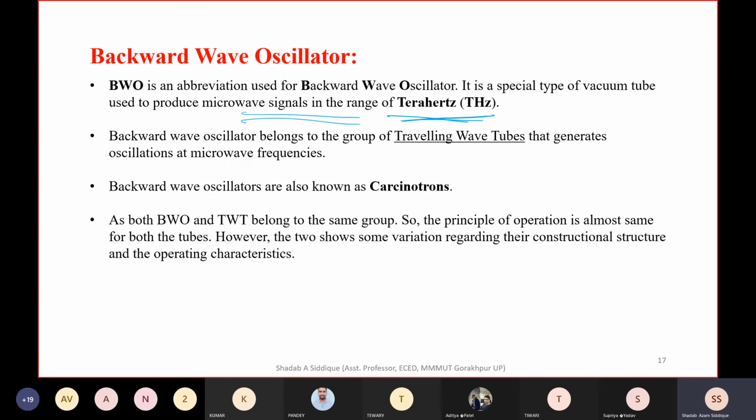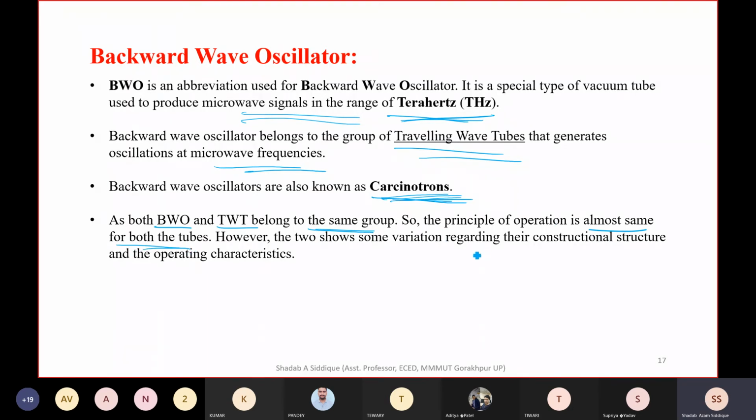So the backward wave oscillator belongs to a group of traveling wave tubes that generate oscillation at microwave frequencies, and that frequency can be a terahertz frequency. The backward wave oscillator is also known as a carcinotron. In both the backward wave oscillator and the traveling wave tube, they belong to the same group, so the principle of operation is almost the same for both tubes.